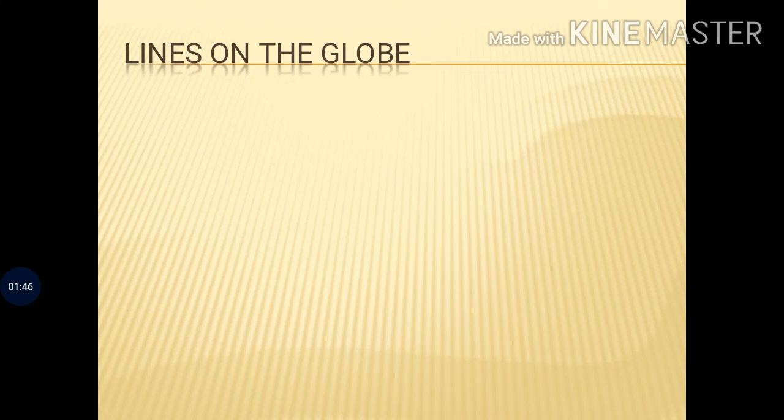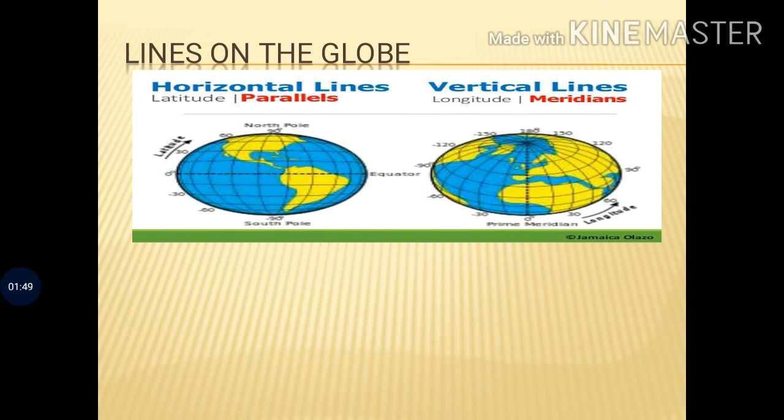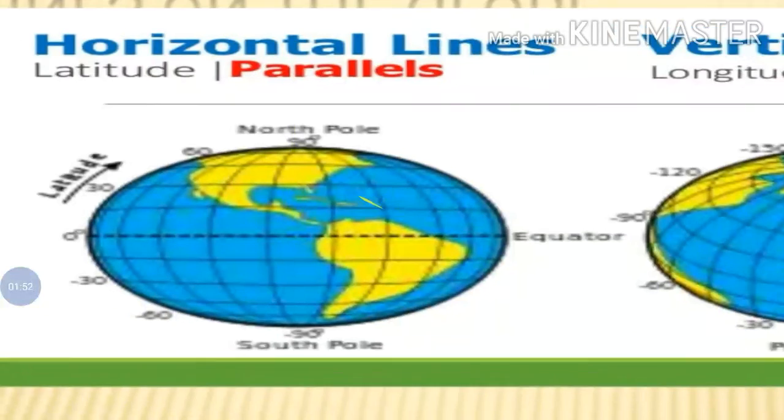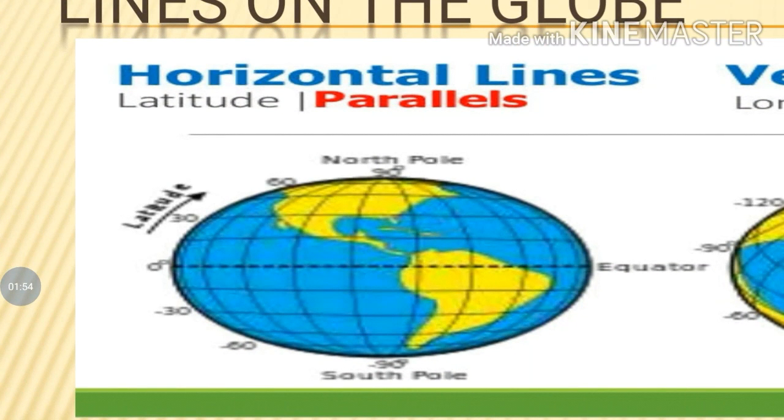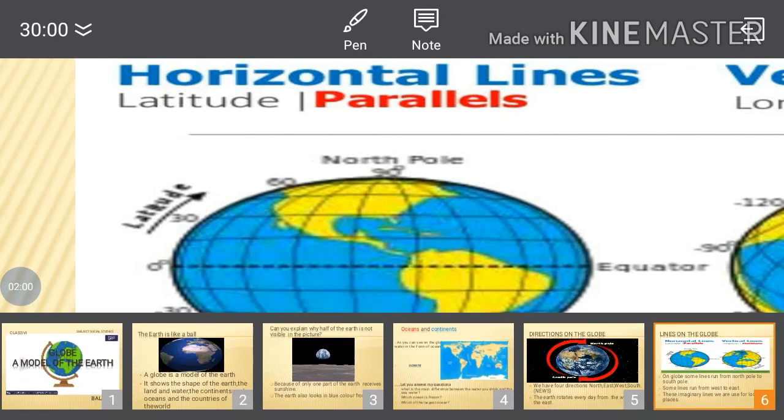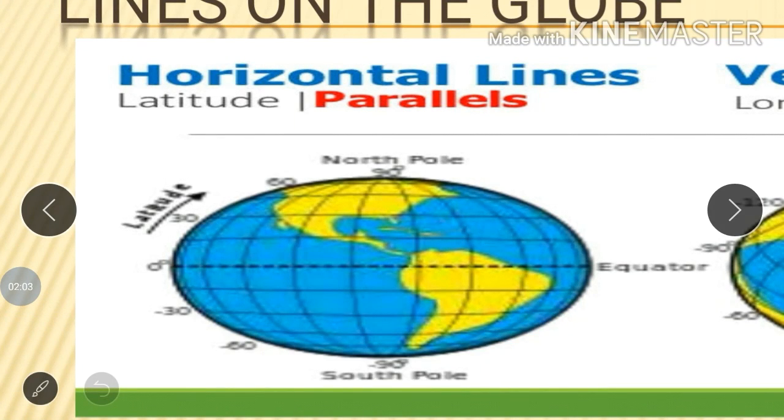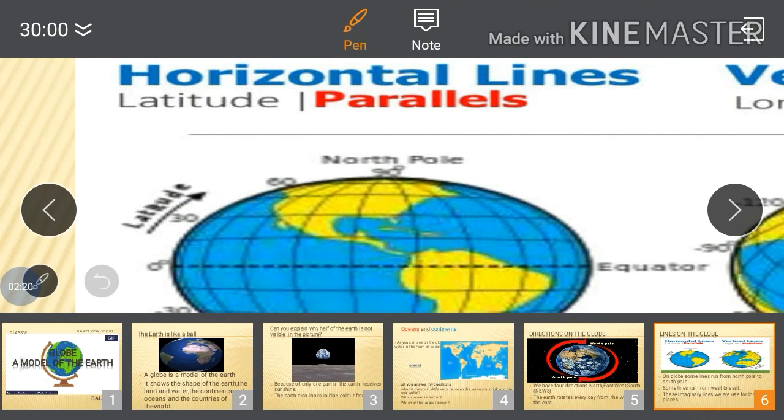Let us discuss the lines on the globe. Have you ever seen the lines on the globe? Whenever you watch the globe, you see lines on it. Those lines are called the latitude lines and longitude lines. The parallel and horizontal lines are called the latitude lines. All these lines are imaginary lines.